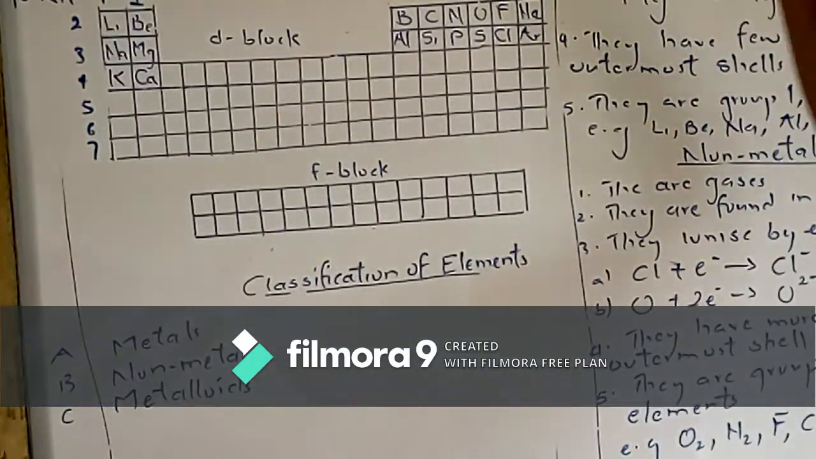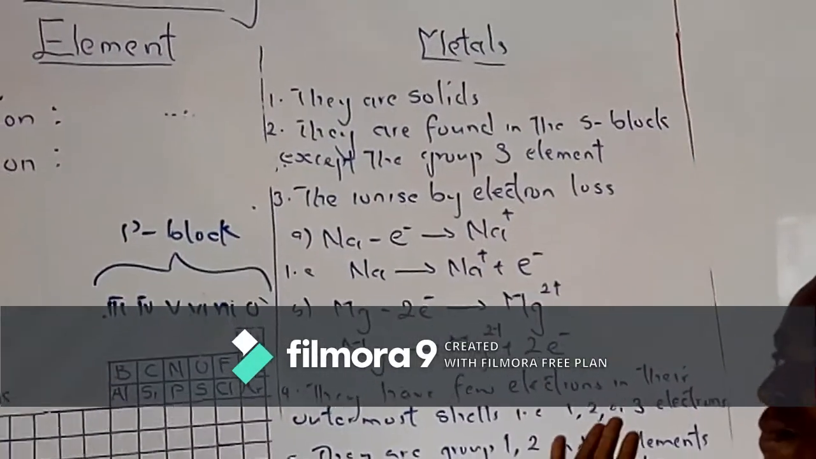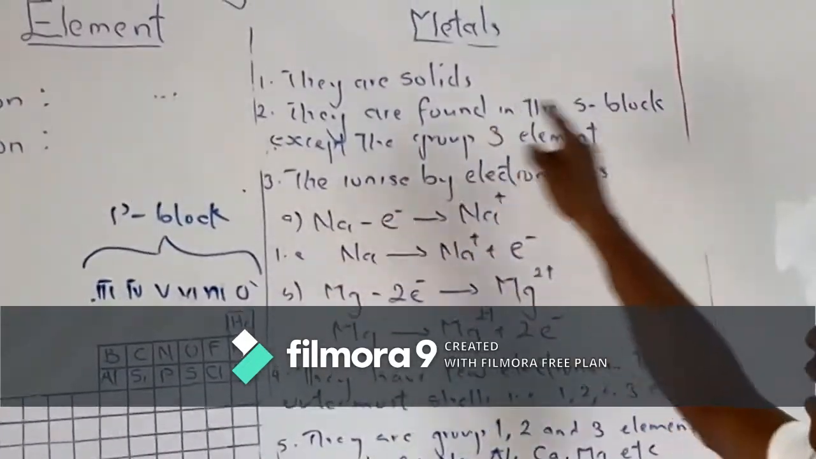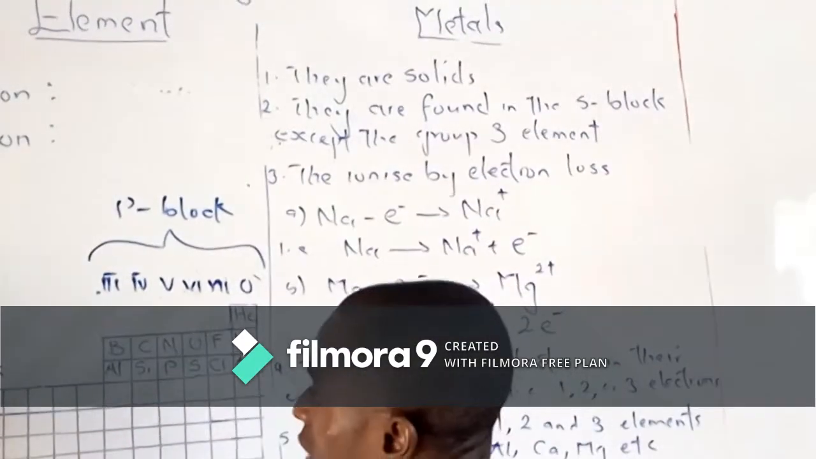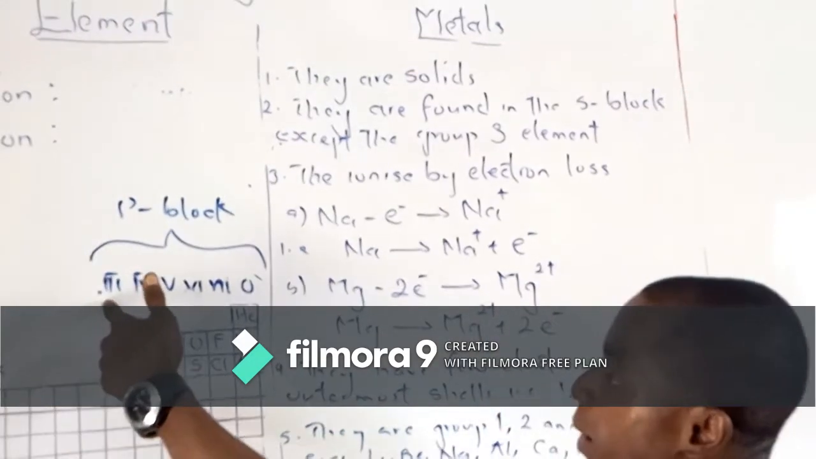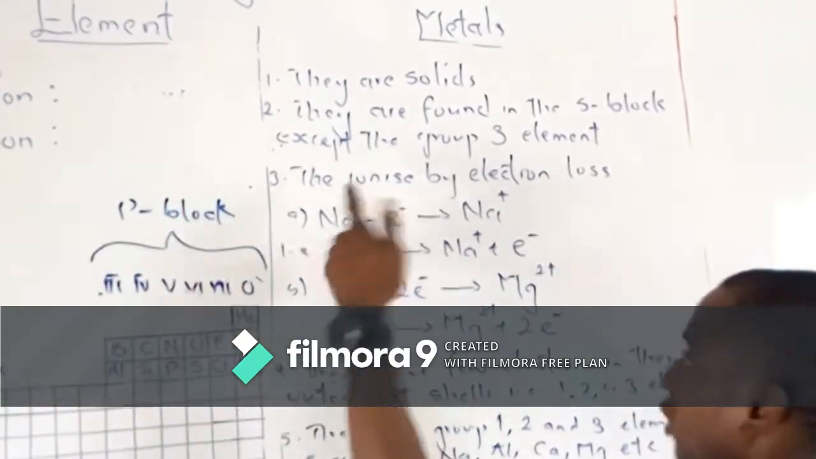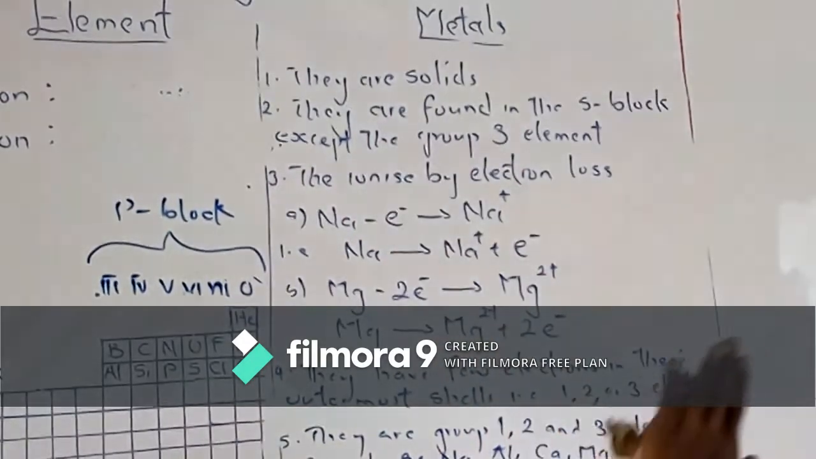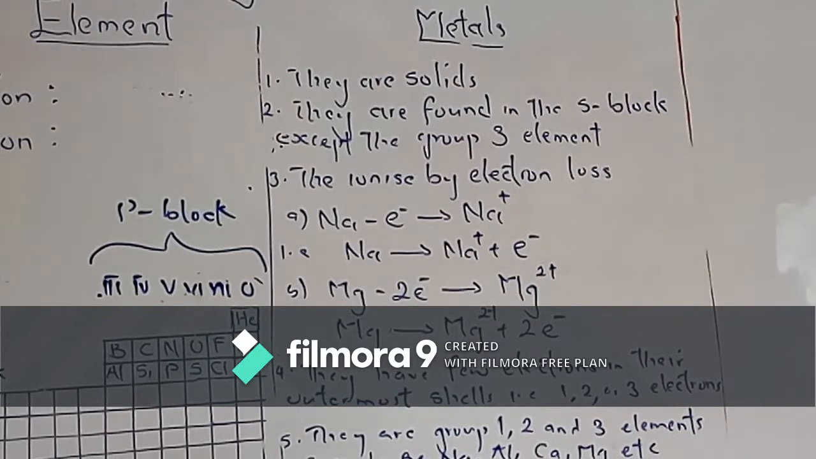Let's look at metals. Those elements that are classified under metals have these characteristics. 1, they are solid. 2, they are found in the S block except Group 3, because this is Group 1, S block, metal. Group 2, metal. Group 3 is also metal. But take note, this Group 3 is found in the P block. That's why I said except Group 3. All metals are found in the S block except Group 3. Group 3 is also part of metal.